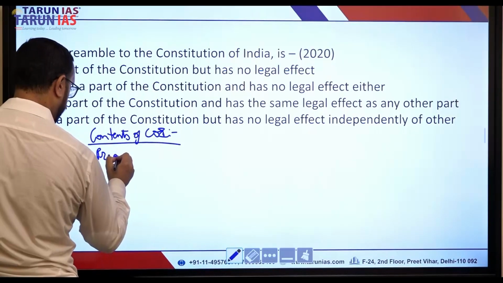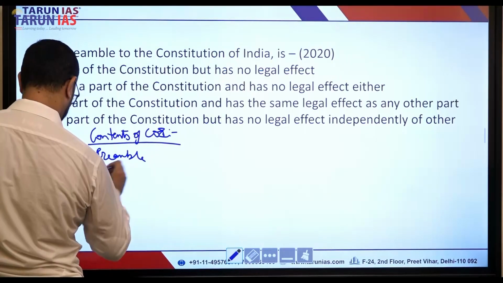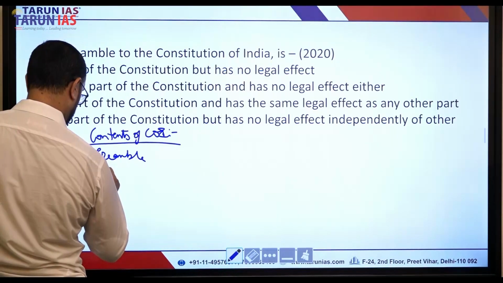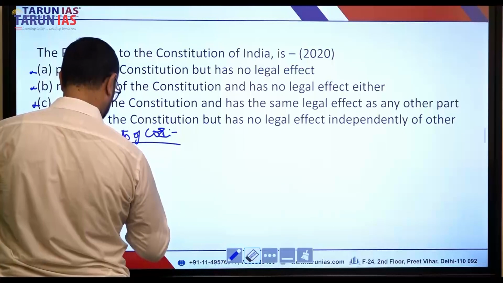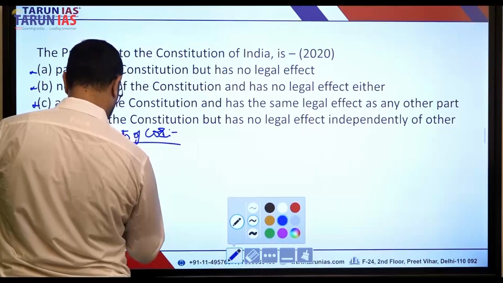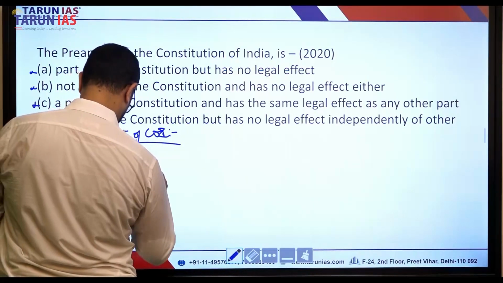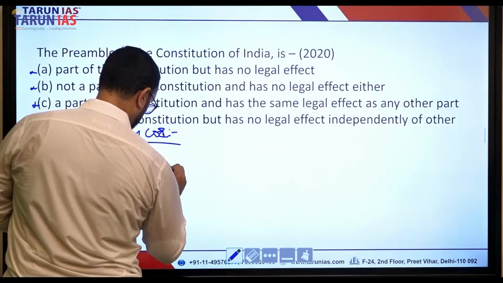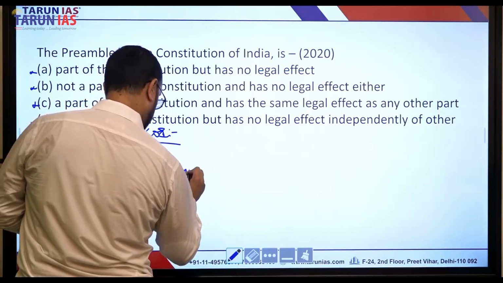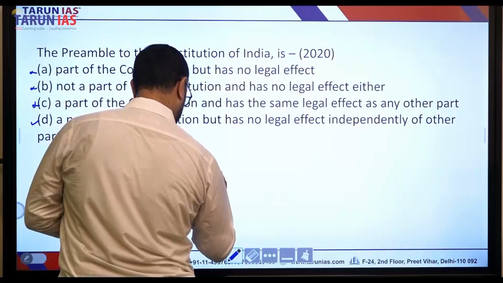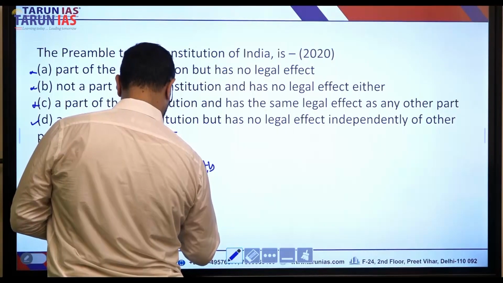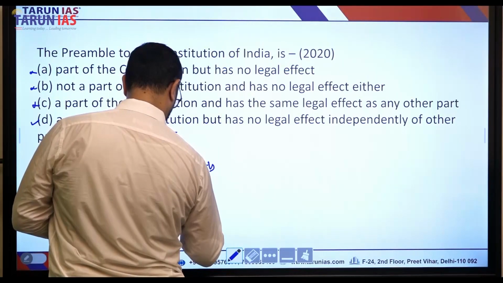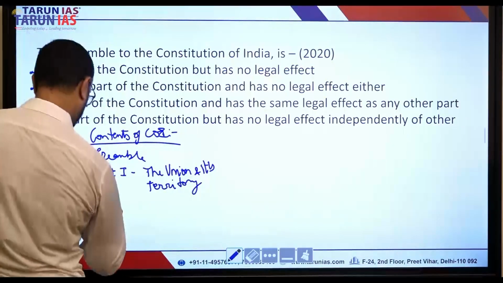Preamble. Then comes part 1, which is the Union and its territory.